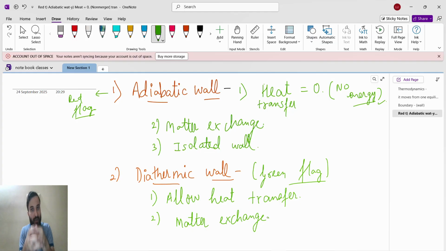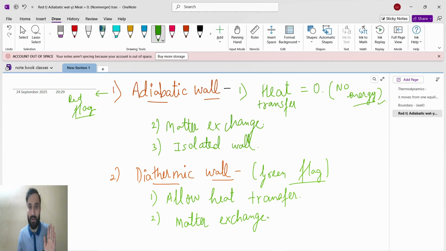If it is hot water, it will remain hot. If it is cold water, it will remain cold. Even if you touch from outside, you cannot know the temperature of the water inside. So that is an adiabatic wall. It will not allow heat transfer, isolated wall. But matter can exchange. You can open the water bottle, take the water, fill the water. So matter exchange is possible, but heat transfer no.